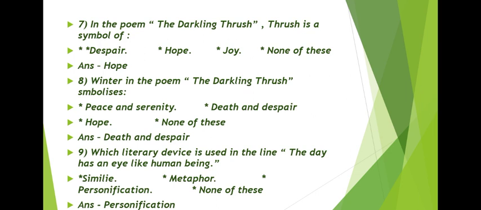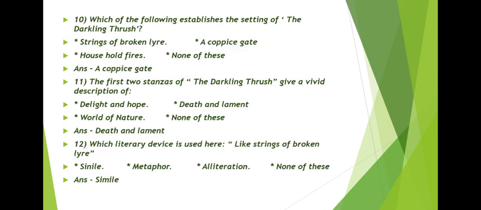Next question is, which literary device is used in the line The day has an eye like human being? First option is simile, second option is metaphor, third option is personification, and the last option is none of these. The correct answer is personification. Next question is, which of the following establishes the setting of the Darkling Thrush? First option is strings of broken lyre, second option is a coppice gate, third option is household fires, and the last option is none of these. The correct answer is coppice gate.